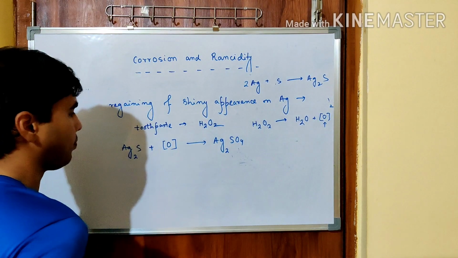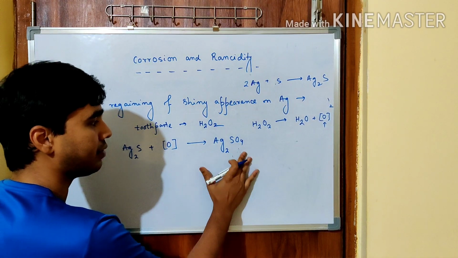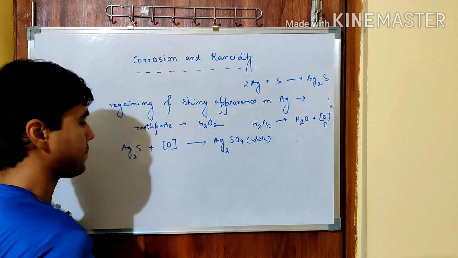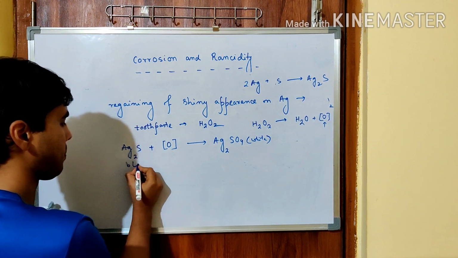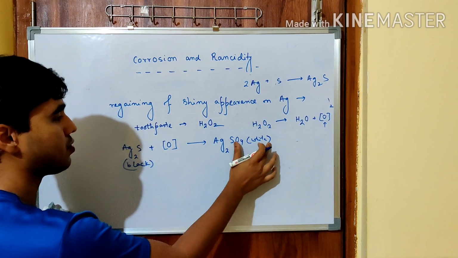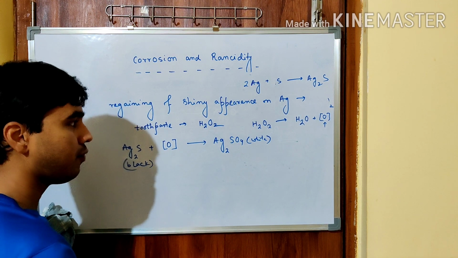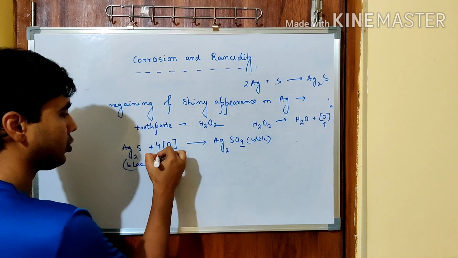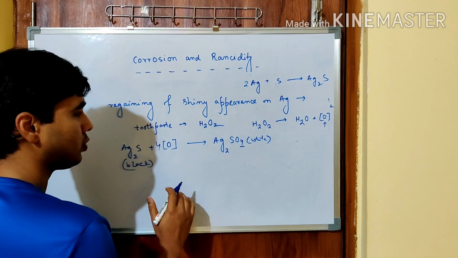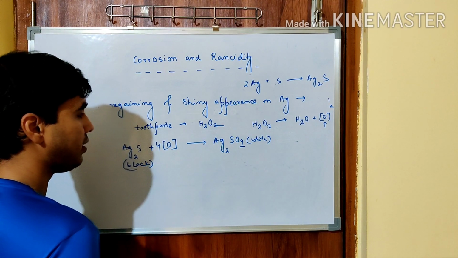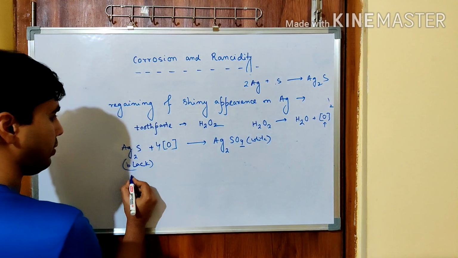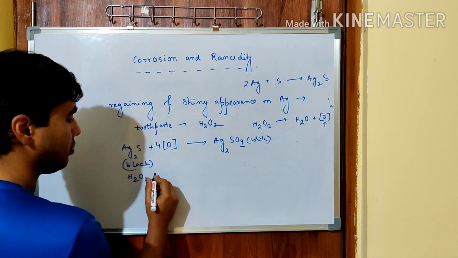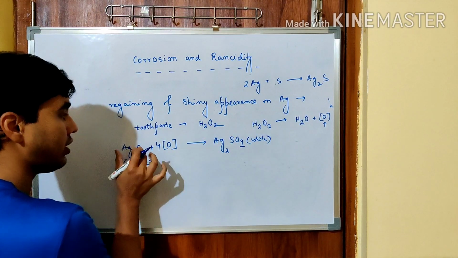Ag2SO4. This is actually white. So this was black, and this is white. What will be the full equation? So we know that there are 4 oxygen, so it should be multiplied by 4. So in order to maintain this, I am rewriting this equation here. It should be, in order to find out the actual equation, because here it involves H2O2 and Ag2S.